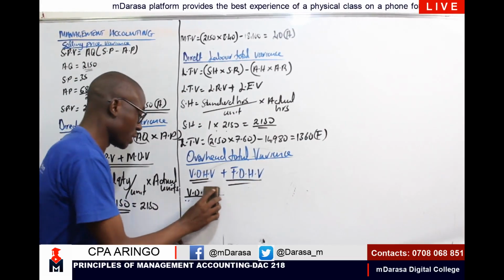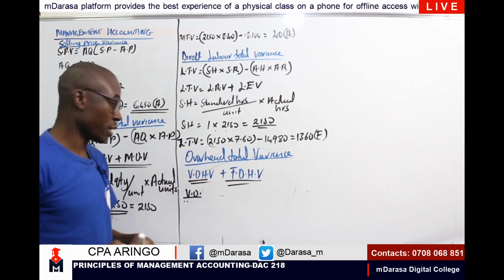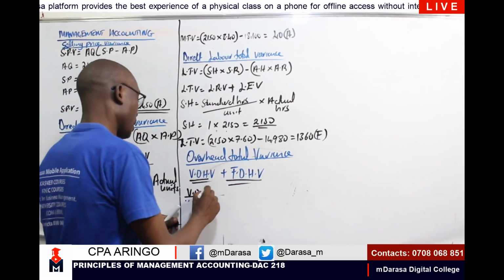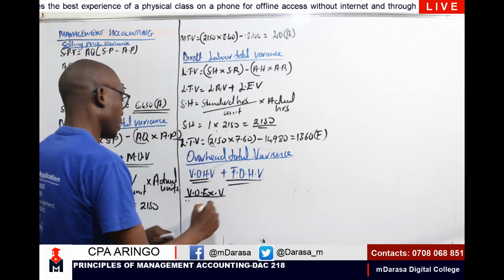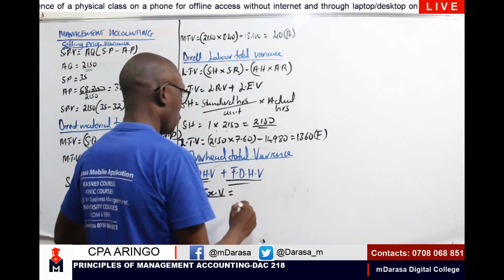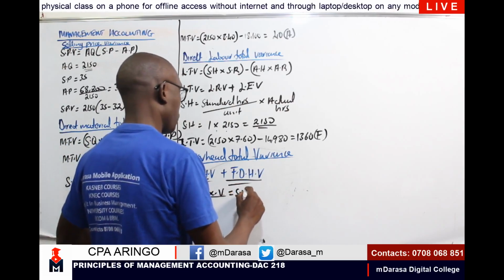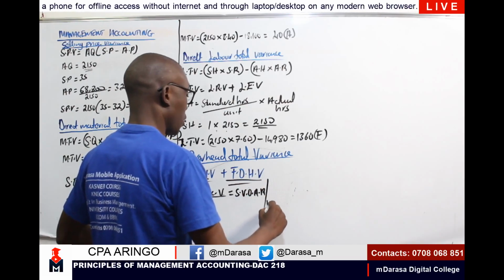Variable overhead expenditure variance. I should be talking of variable overhead expenditure variance. My good students, recall, we're going to talk of our standard variable overhead absorption rate per hour.